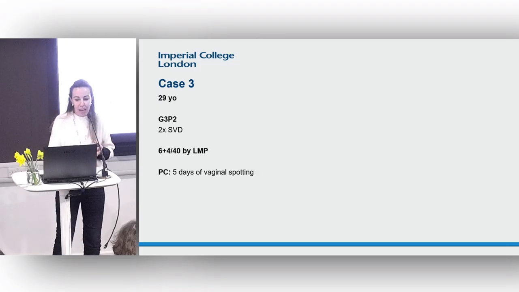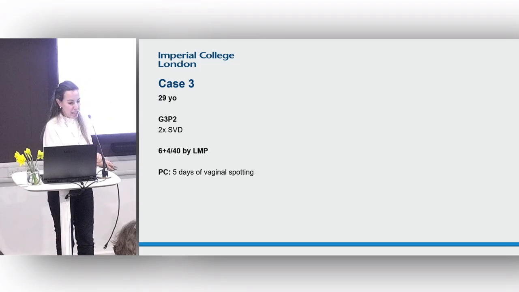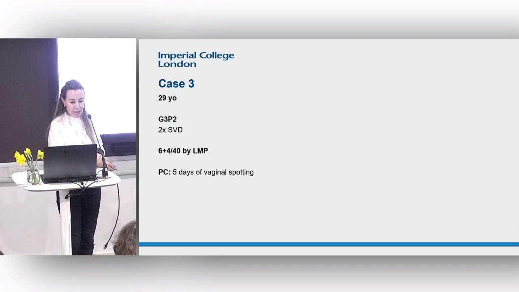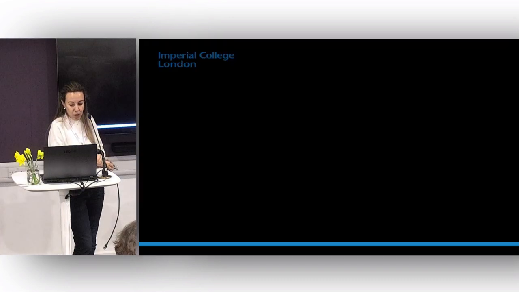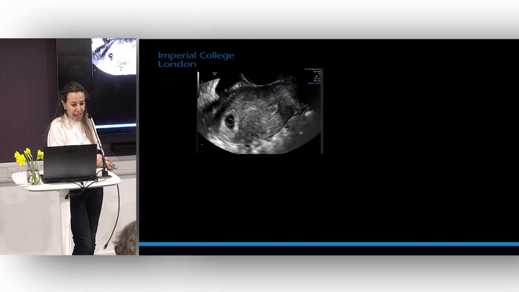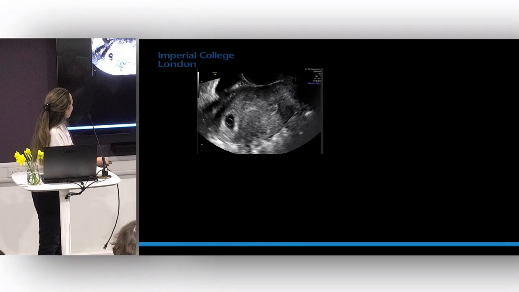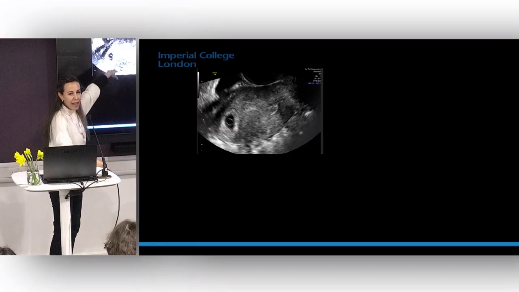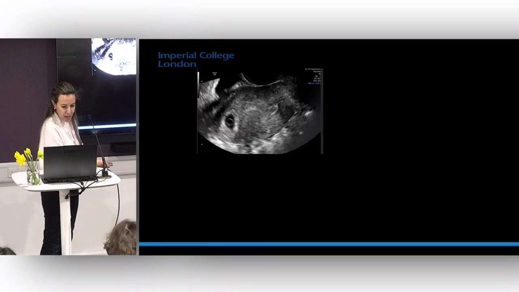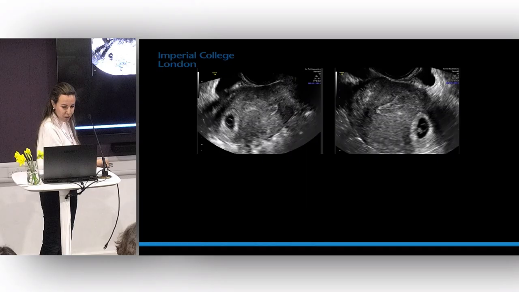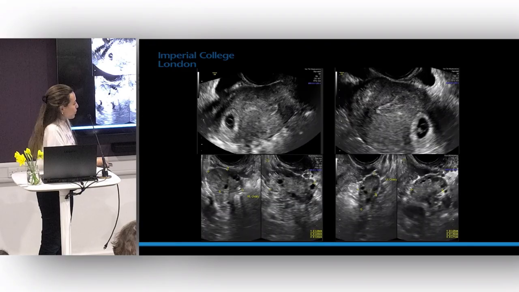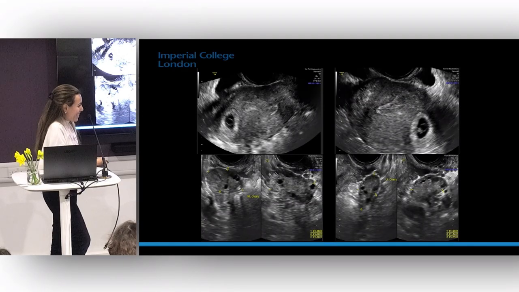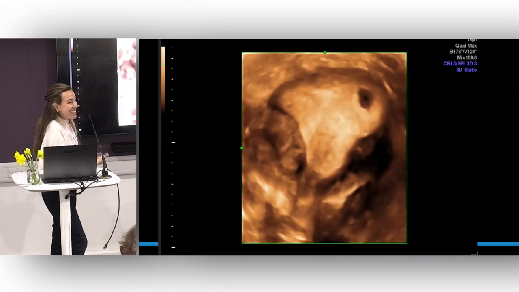No? Okay. Case 3. So this is a 29-year-old who's had 2 previous term vaginal deliveries. She came in at 6 weeks with some spotting, and we did a scan. And everyone was like, oh, this looks a bit worrying, the location of this pregnancy. We were scanning and thinking, oh gosh, where is this pregnancy? Is it in the cavity as it should be, or is it elsewhere? I'm a gynecologist, so I can scan over. And then we did this 3D, and actually you could see that it is an intrauterine pregnancy.